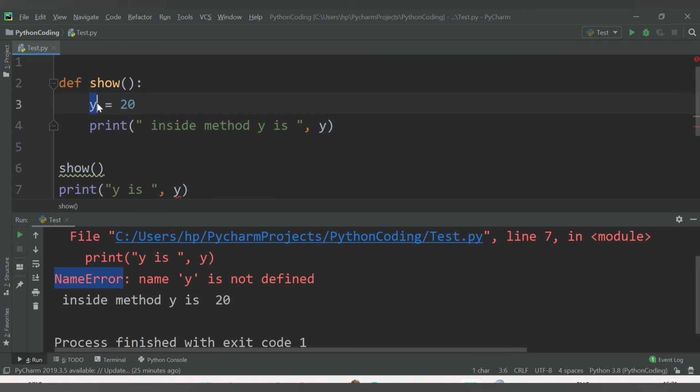So this is a local variable, local to this method. Only this method can access this variable within its scope, and no other function or method can access this particular variable outside the method show. So this was our local variable.